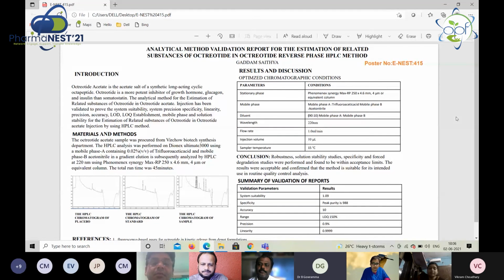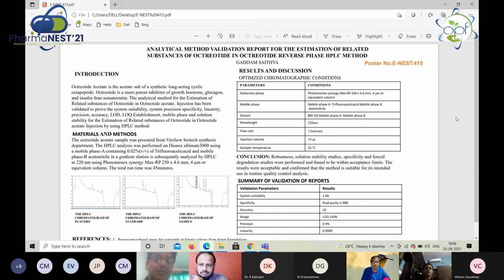Good evening to everyone. I'm Saitya from Jipula Reddy College of Pharmacy, Hyderabad. I'm pursuing my master's in pharmaceutical analysis, and today I'm talking about my poster. This is my project title: analytical method validation report for the estimation of related substance of octreotide by reverse phase HPLC method.